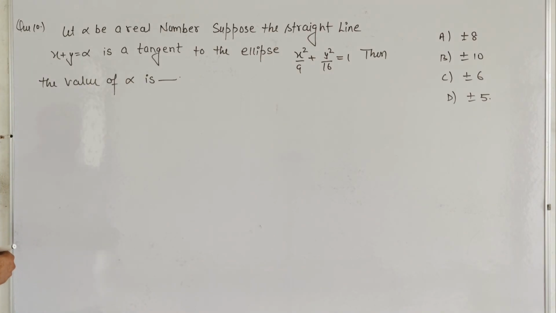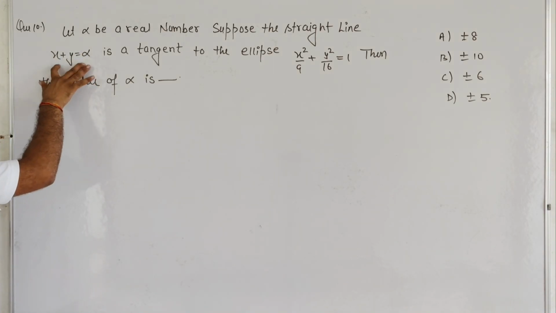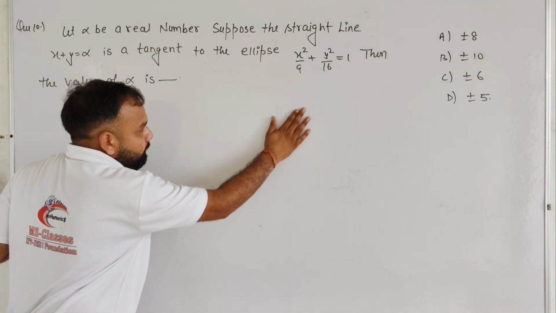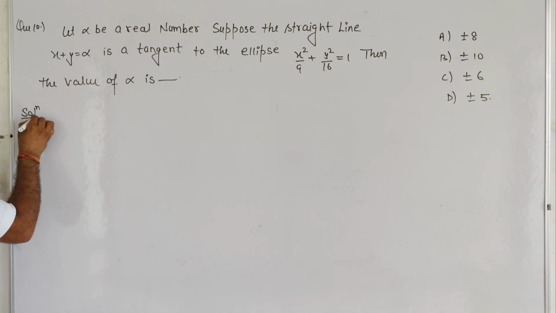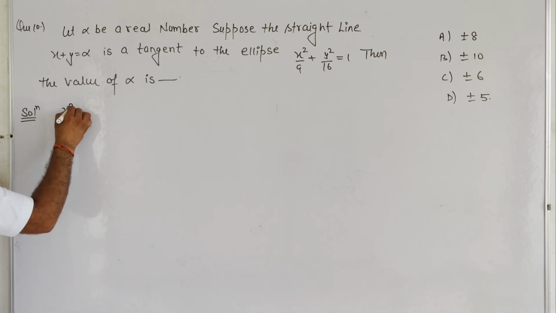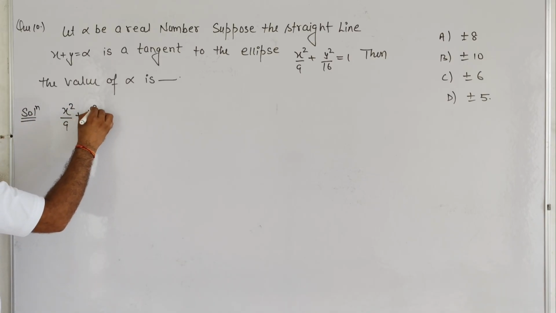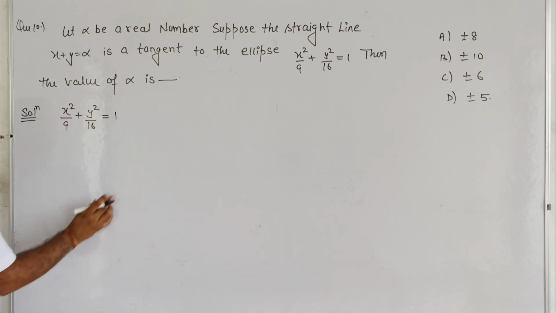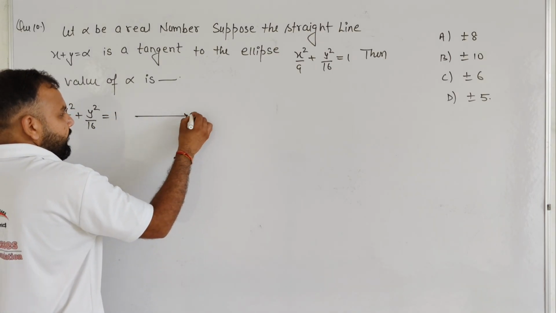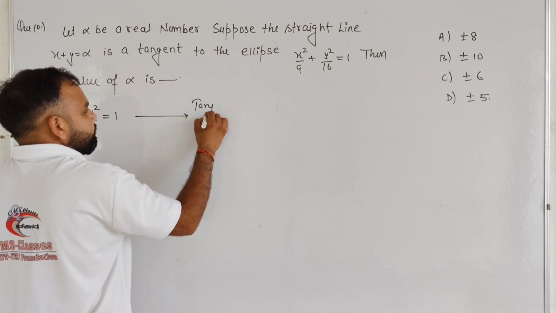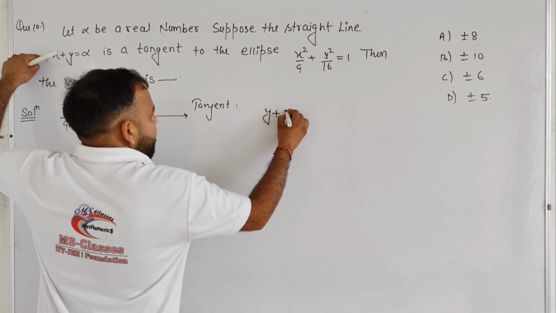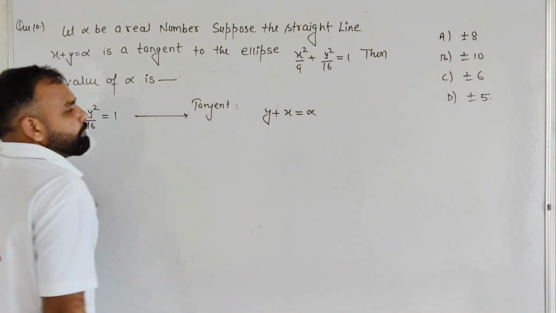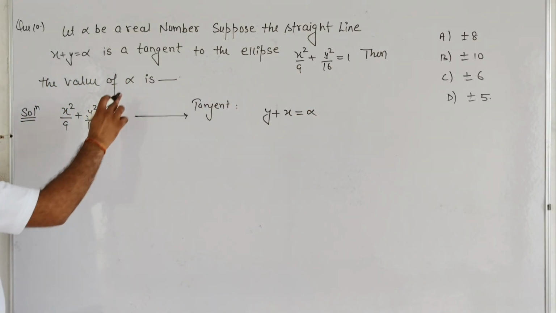Basically, student, in this question there is a tangent on the ellipse x square by 9 plus y square by 16 equals 1. So, student, basically it is given x square by 9 plus y square by 16 equals 1, and on that ellipse there is a tangent, the equation of tangent, y plus x equals alpha. This is given, and we need to find out alpha.